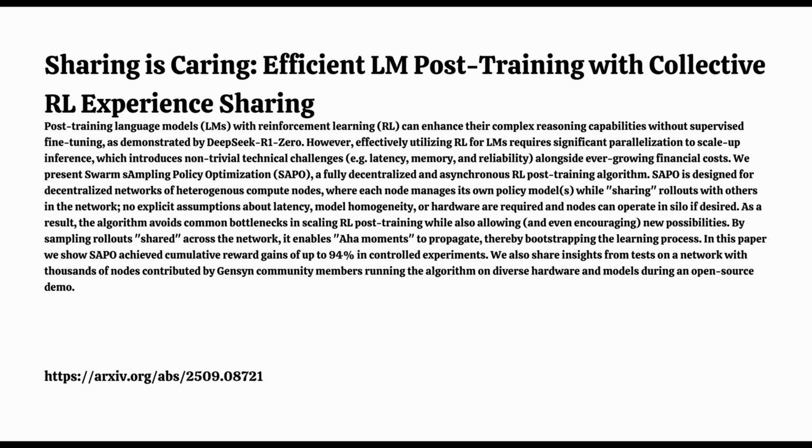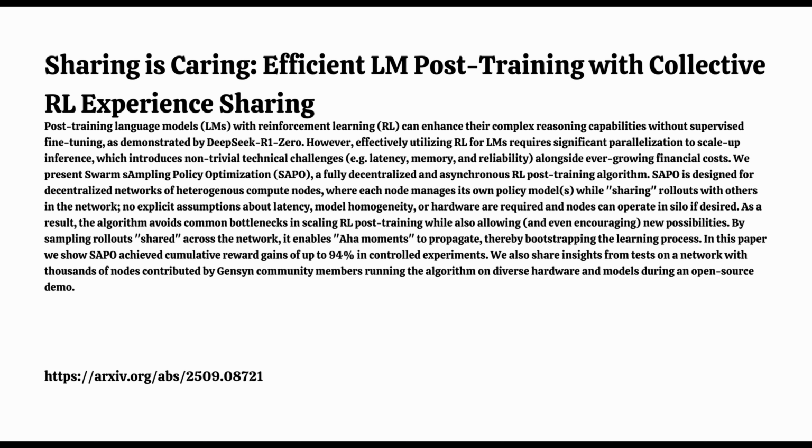Exactly. They have full control over that sampling. For instance, in the experiments they ran, the nodes first tossed out any rollouts that didn't actually improve things, ones with zero advantage, basically no useful learning signal. Then, from the remaining good stuff shared by the swarm, they just sampled uniformly, picked randomly from the helpful examples. This lets them filter and focus. Then, using its own local reward model, the node calculates the rewards for these chosen rollouts and updates its policy. And it does that using standard algorithms, things like PPO or GRPO, which are common ways to tune these models based on reinforcement learning signals.